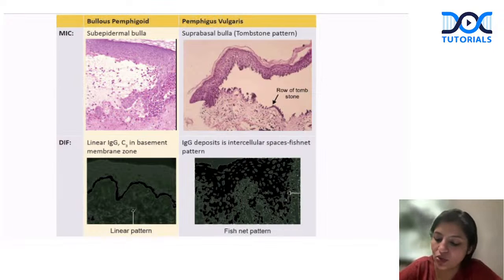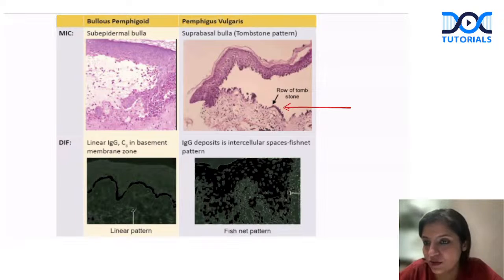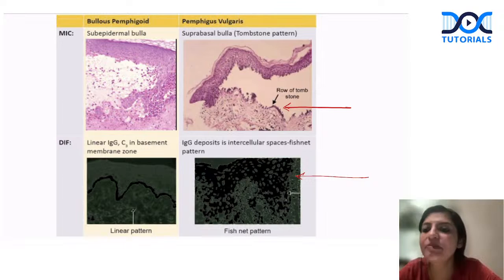So if you can see, look at this bulla, their basal cells are intact. So this is suprabasal bulla. And all of you know suprabasal bulla has fishnet pattern. Because this is a revision session, I'm going very fast, so I hope you will remember it as pointers for your exam. So fishnet pattern is very typical of pemphigus. Point to notice, all the pemphigus can show you fishnet pattern.